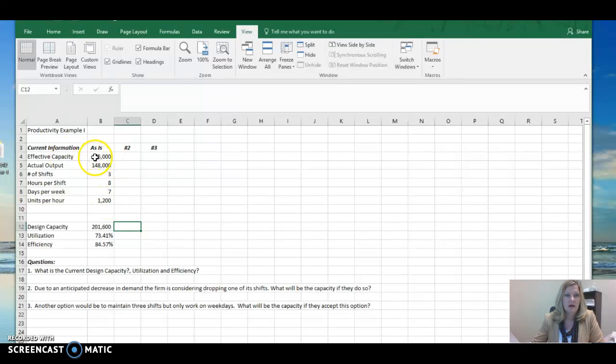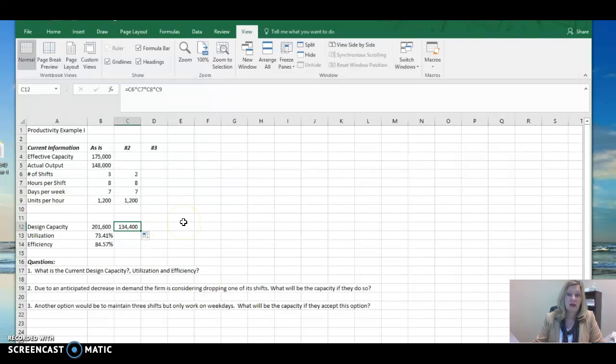So the effective capacity and the actual output, we won't need that information. We don't really know what those are with dropping a shift. So now we're going to have 2 shifts, 8 hours per shift, 7 days per week with the 1,200 units. And our formula will be the same, so we can probably just copy that over, and we get a new capacity of 134,400.